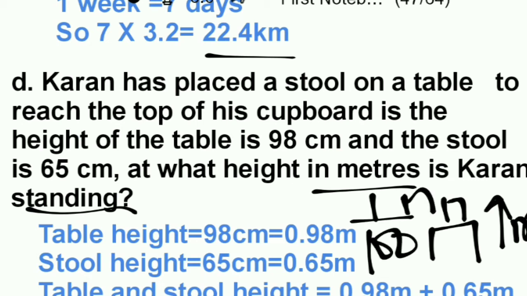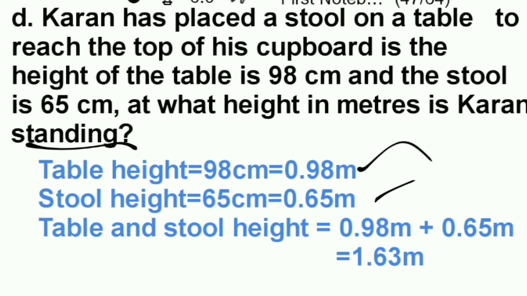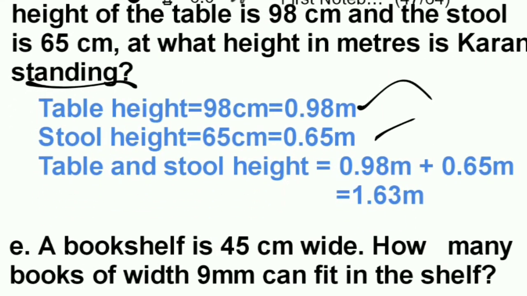So 98 centimeter converted to meter will come 0.98 meter. Same, the stool height will come 0.65 meter. Then we will add. So we get the answer 1.65 meter. Like this we have to solve the question.